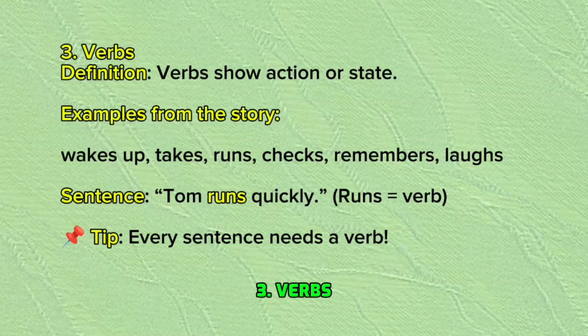3. Verbs. Definition: Verbs show action or state. Examples from the story: wakes up, takes, runs, checks, remembers, laughs. Sentence: Tom runs quickly. Runs equals verb. Tip: every sentence needs a verb.